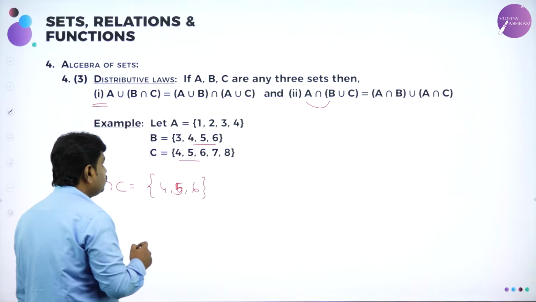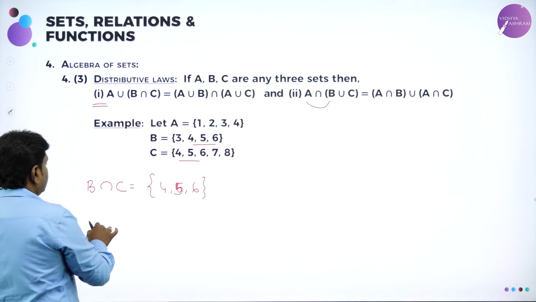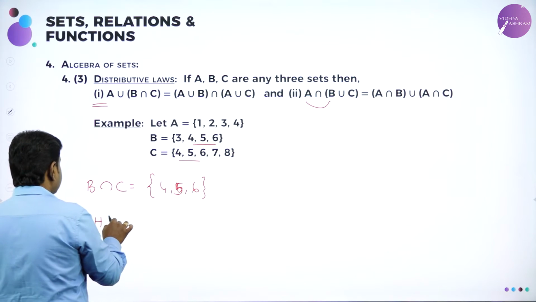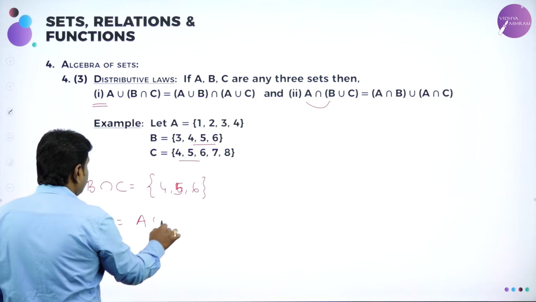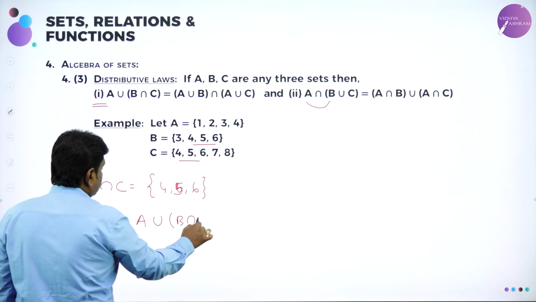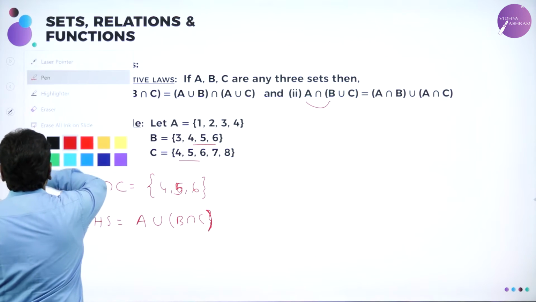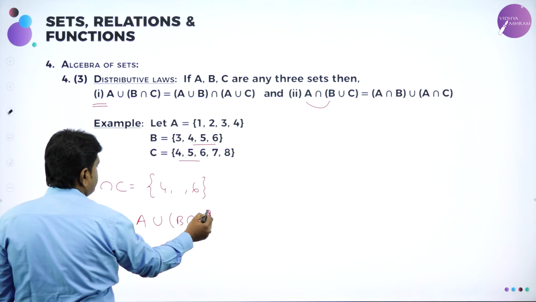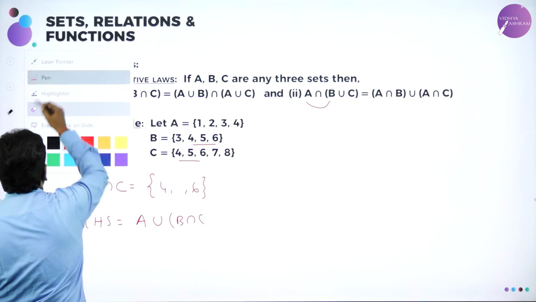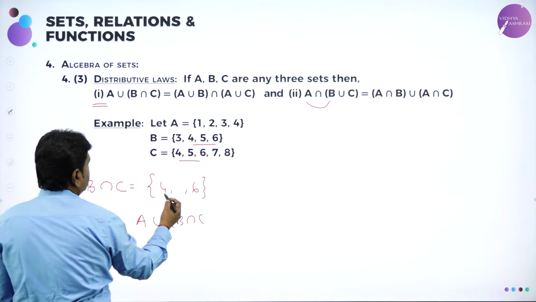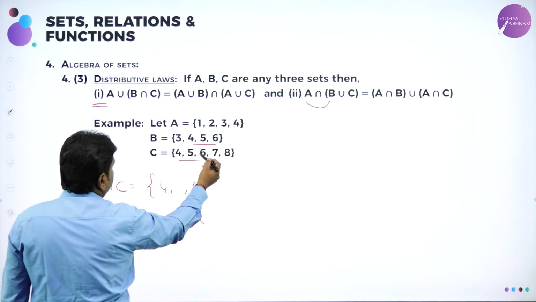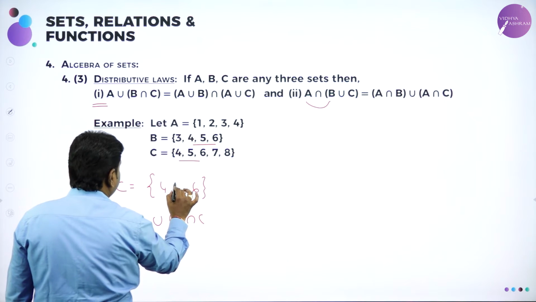Now I'll find the LHS. What is the LHS? A union (B intersection C). The common elements of B and C are 4, 5, 6.